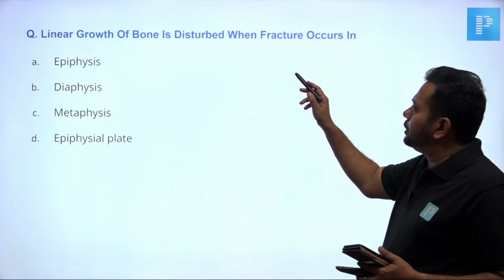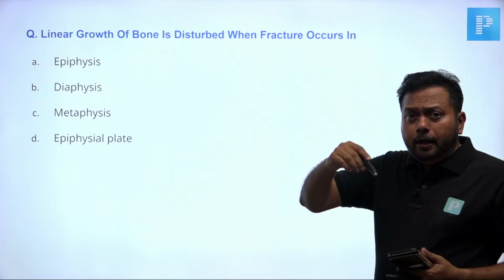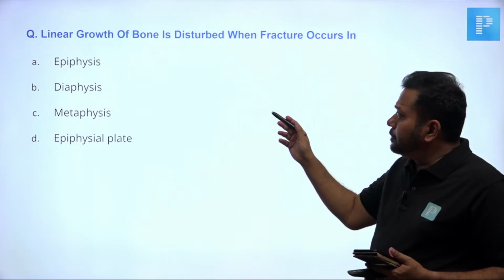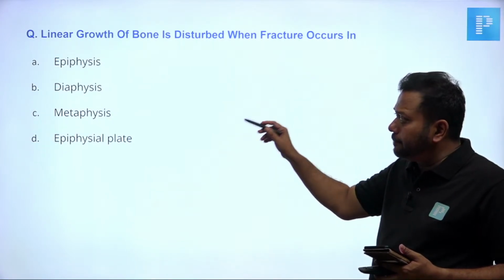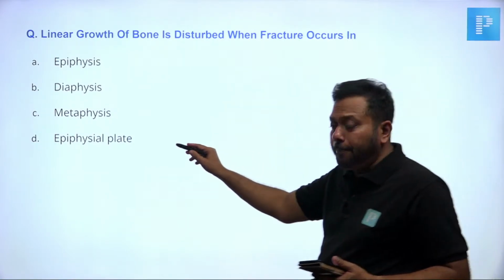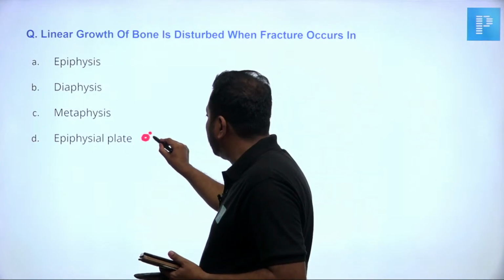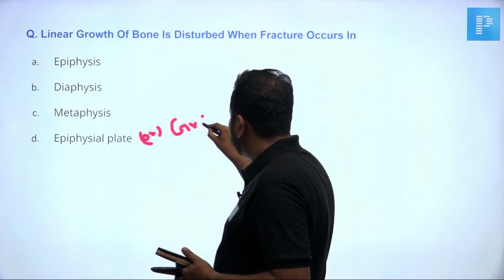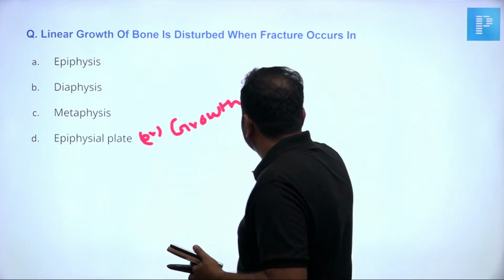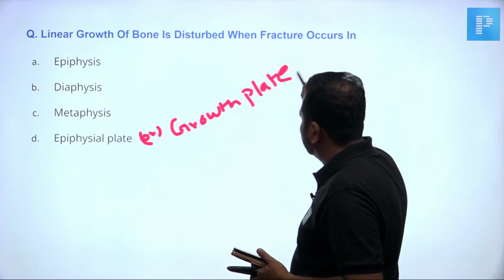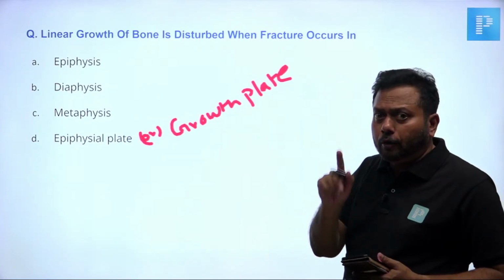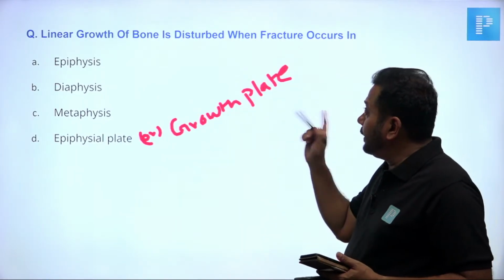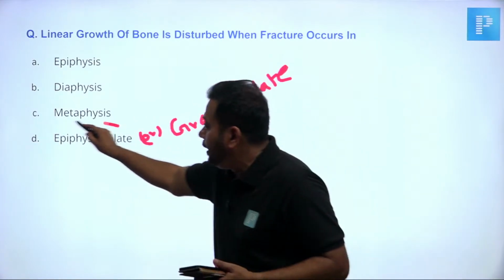Linear growth of the bone is disturbed when a fracture occurs in which part: epiphysis, diaphysis, metaphysis, or epiphyseal plate? The epiphyseal plate is otherwise called the growth plate. Okay, growth plate. So linear growth of a bone is affected whenever there is a fracture in the epiphyseal plate or growth plate.